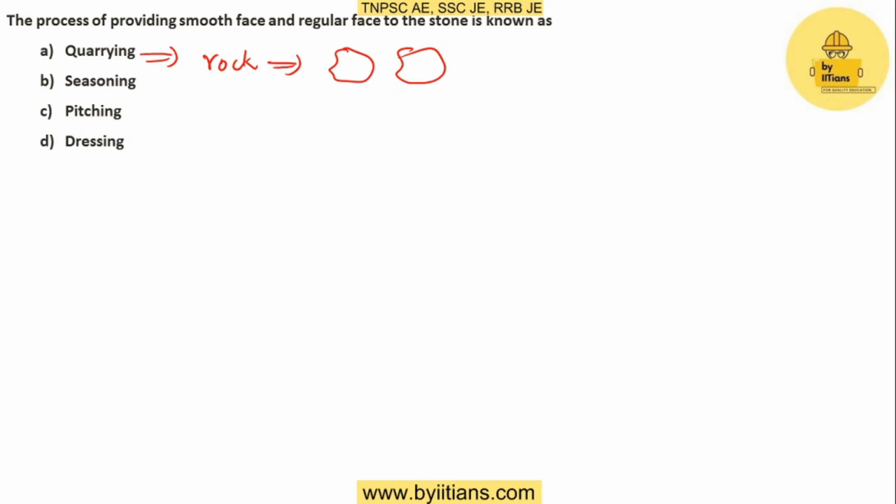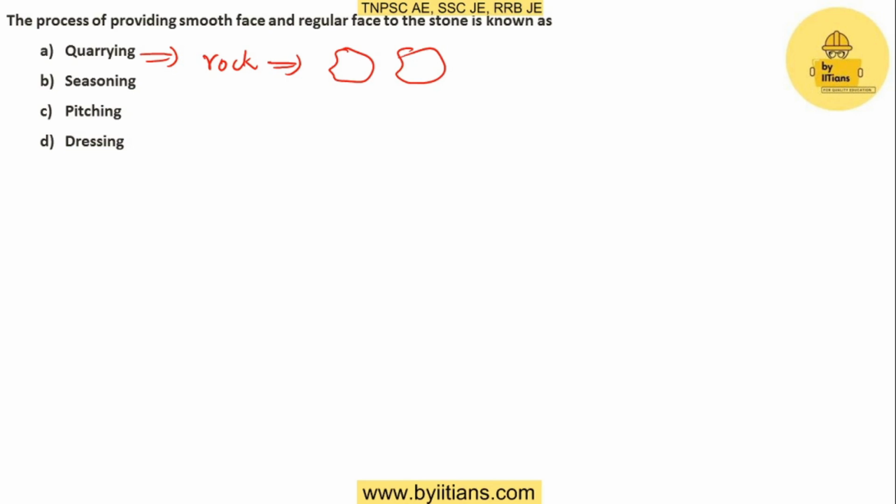The next option is seasoning. The stones obtained from the quarrying will have some natural moisture content, so we have to remove this moisture from the stone. That process is called seasoning. We'll dry them in natural sunlight, or use any other means for the removal of moisture content.